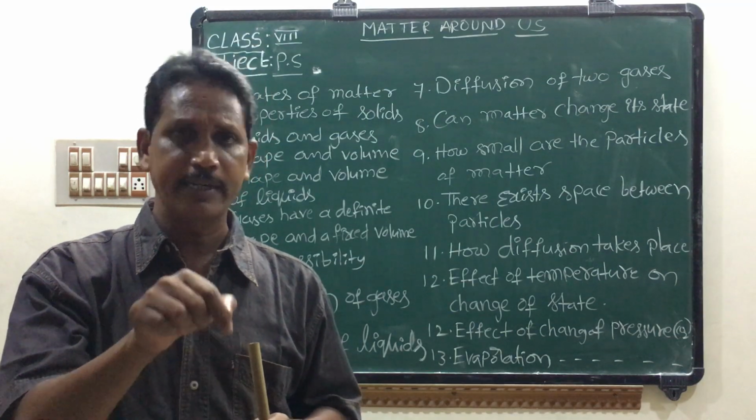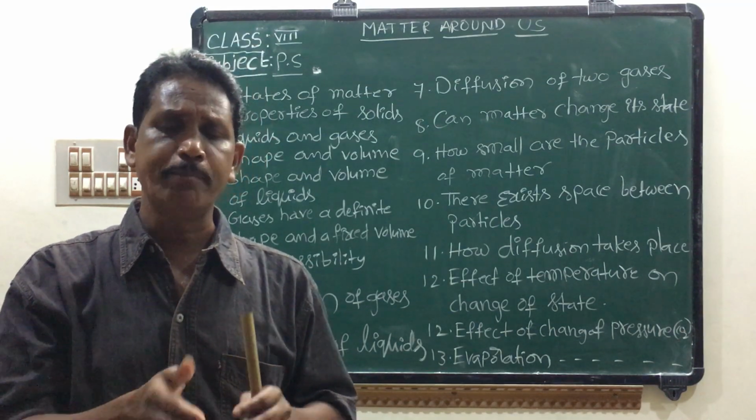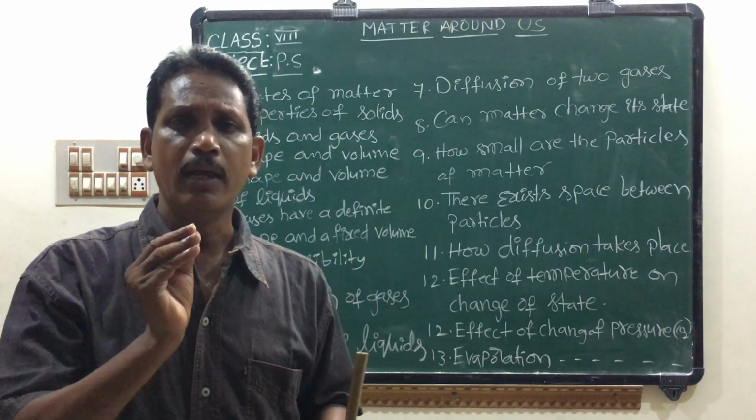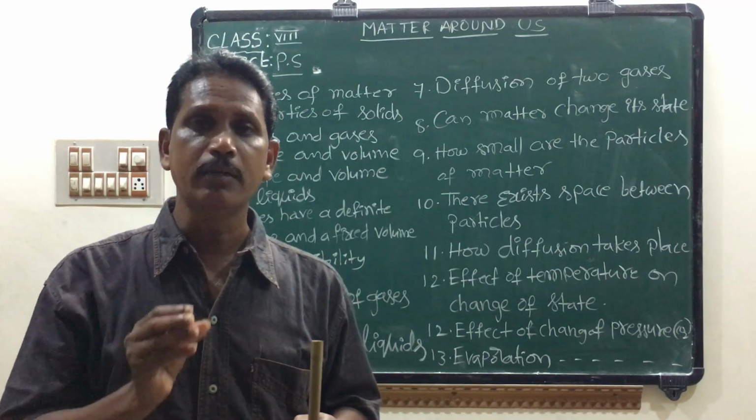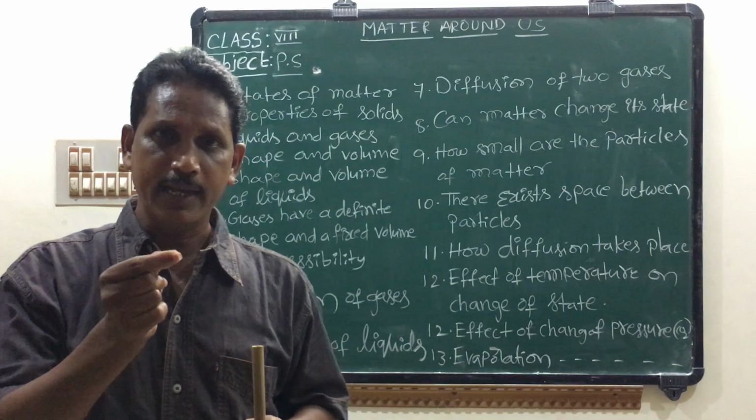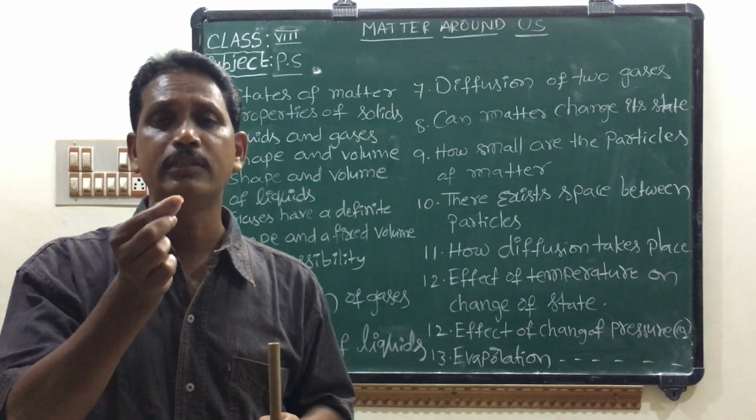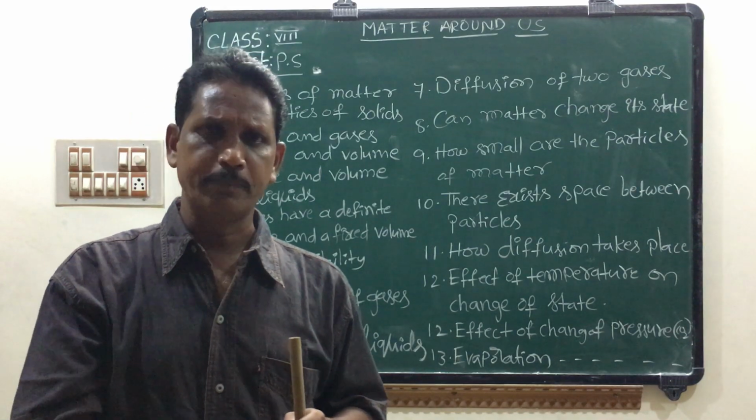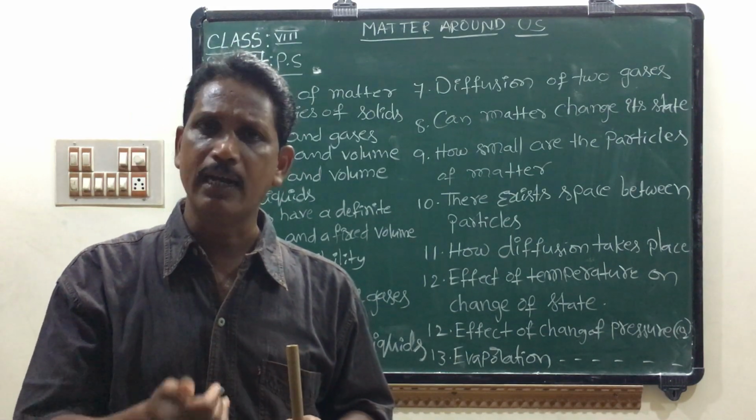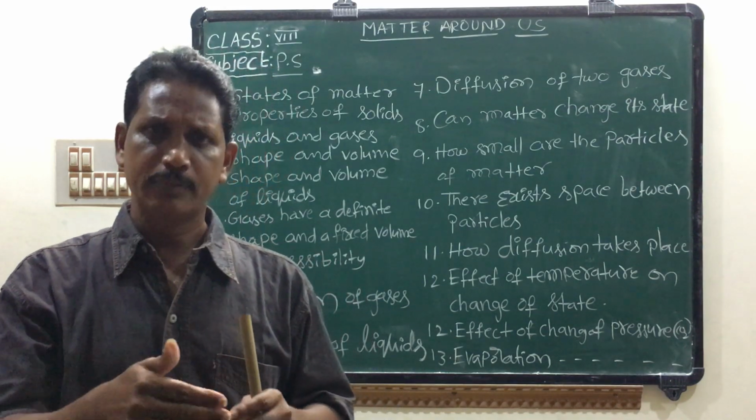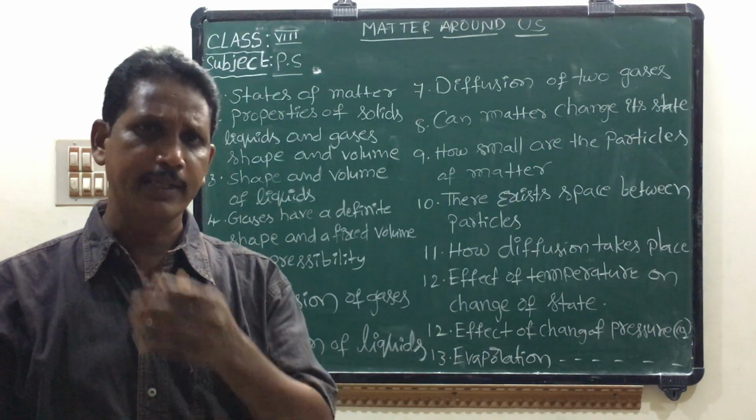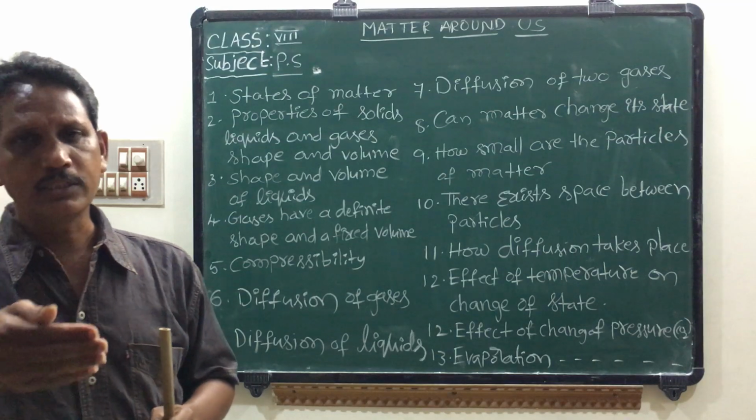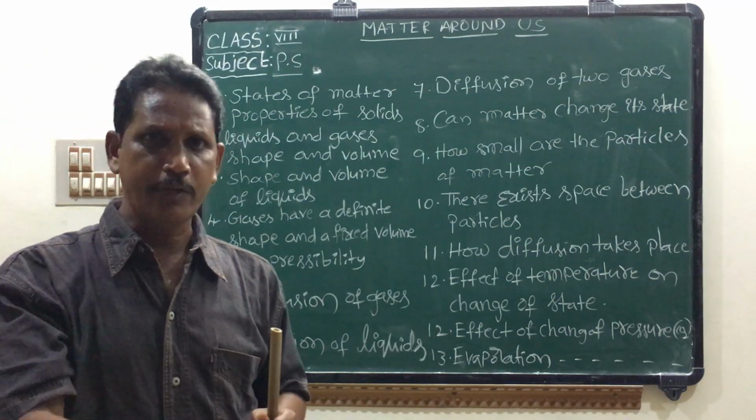And again you take some CuSO4 copper sulfate crystals and add them into the glass jar that contains water. After some time the color of the water in the glass jar turns light blue. So here solid CuSO4 crystals diffuse into water and change the color of the water to blue. Here solids diffuse into liquids.